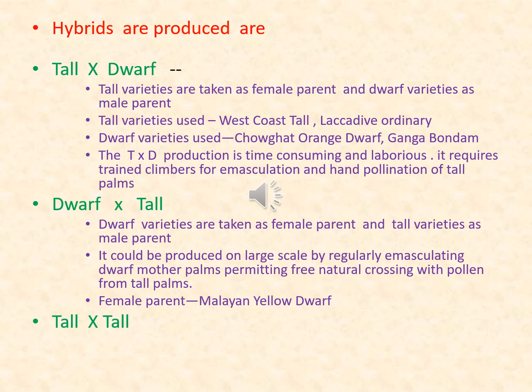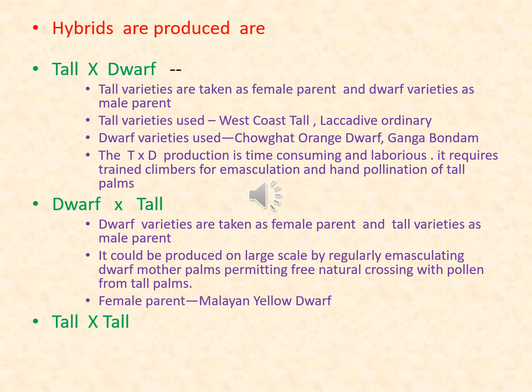Second type is dwarf into tall. Means dwarf varieties are taken as female parent and tall varieties are taken as male parent. It has some advantages.